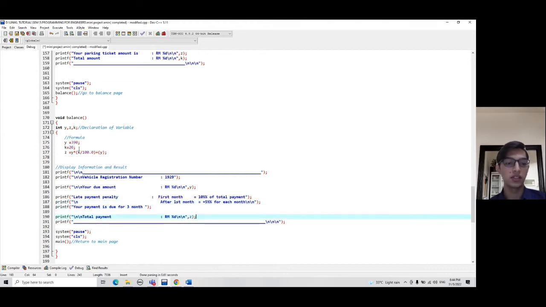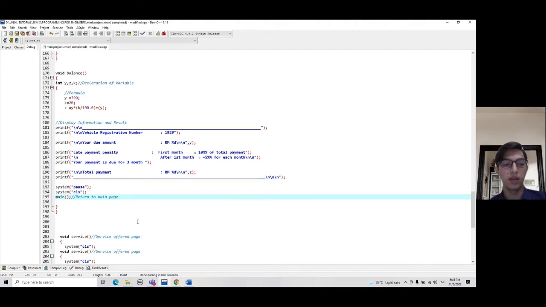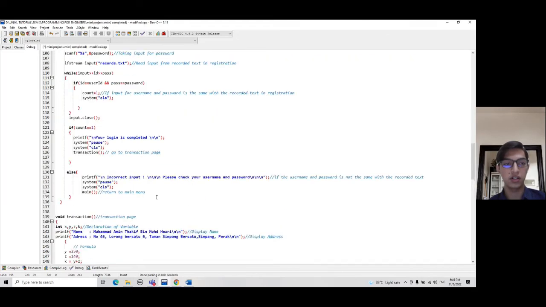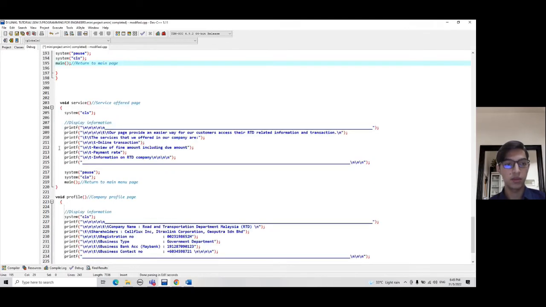So total payment is the calculation from here, and then the system will be paused, the screen will be cleared, and I will be returned to the main menu page. So for port service is case number 3.